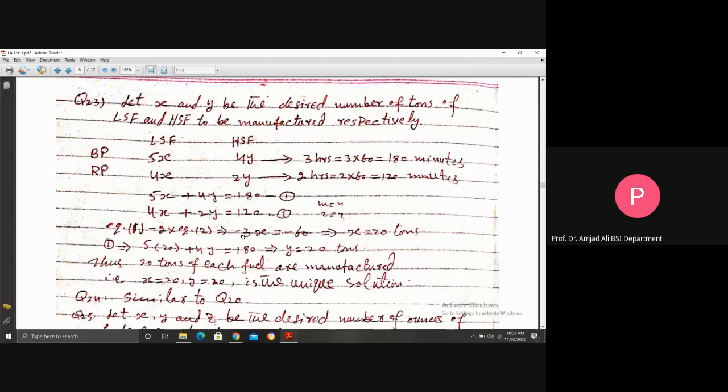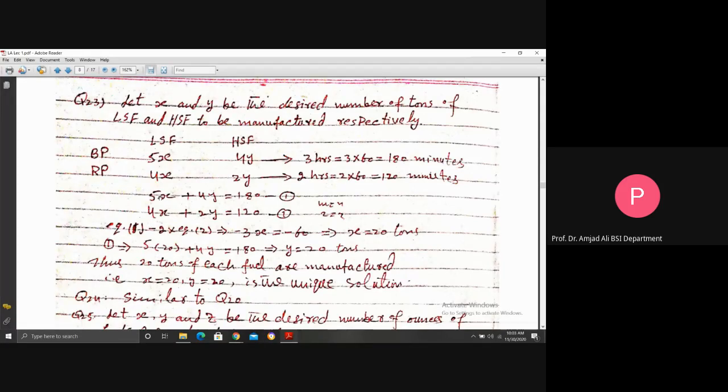multiply by 2, you get 5x. And this is 2 times 4, 8, minus 8x is equal to minus 3x. This is 4 minus 4, 0. And this is 180 minus 2 into 120, which is 240. So 180 minus 240 becomes minus 60. Dividing by minus 3, x is equal to 20 tons.